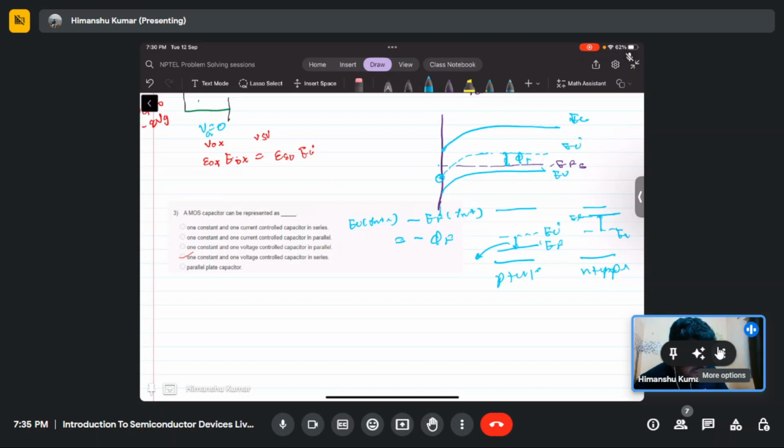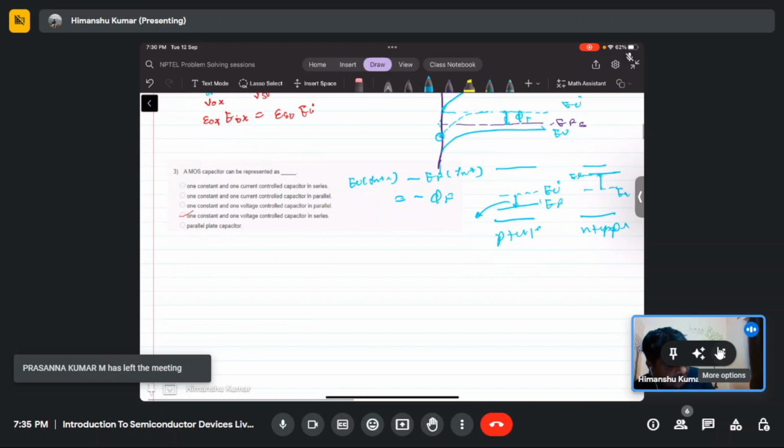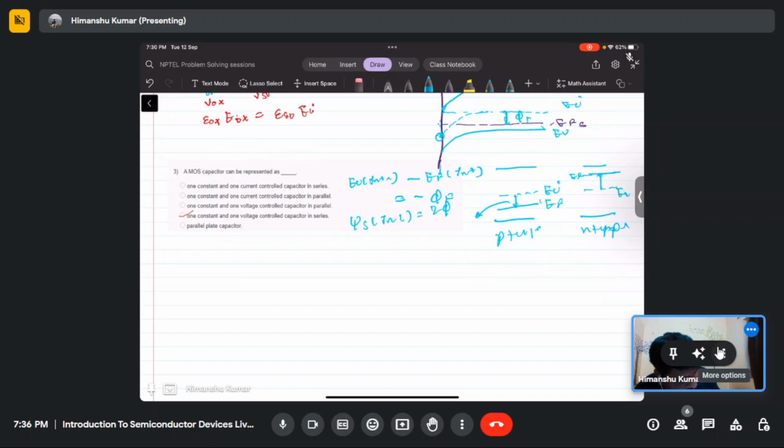Initially it was here, now it has shifted from the initial by 2 phi f. So basically this has shifted by 2 phi f.